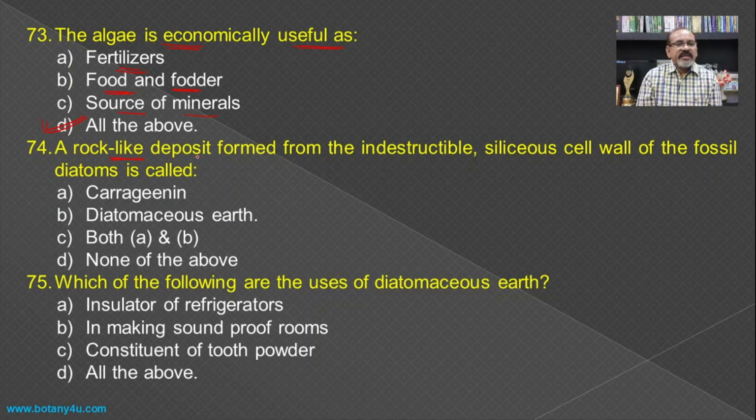A rock-like deposit formed from the indestructible siliceous cell wall of the fossil diatoms is called, and this type of structure present in the ocean is known as diatomaceous earth. So you must remember this one. Then which of the following are the uses of diatomaceous earth?